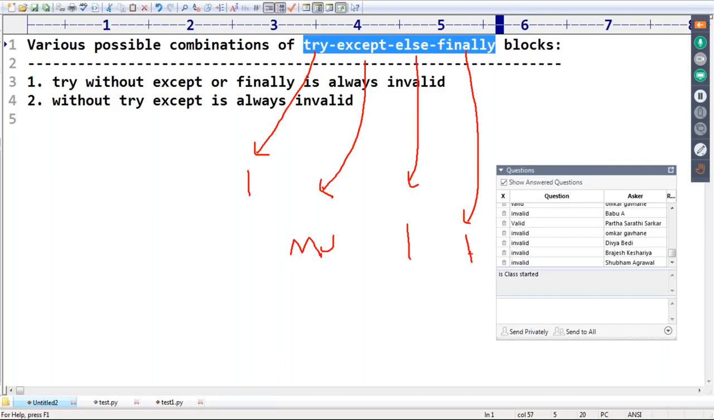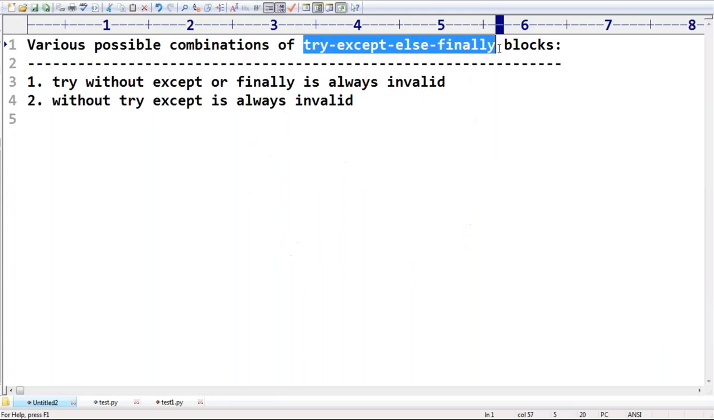How many finally blocks can you take? Only one. How many except blocks can you take? Any number of except blocks. How many try blocks can you take? Only one try block. I hope that's clear. Multiple else blocks are not allowed. Multiple finally blocks are not allowed.